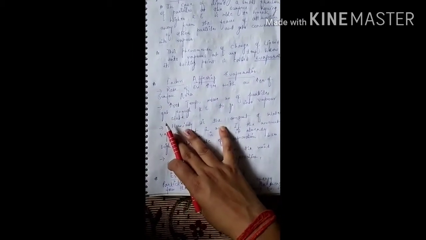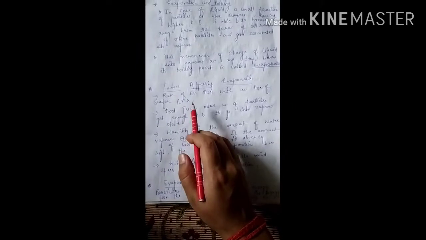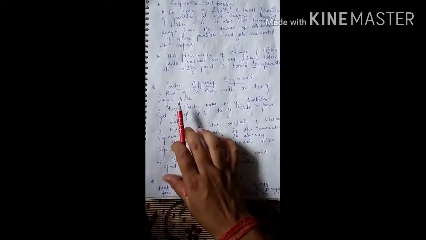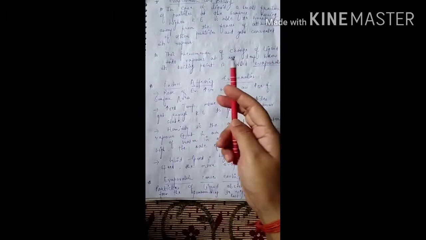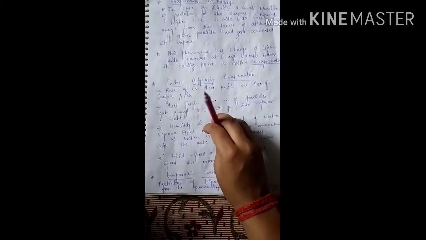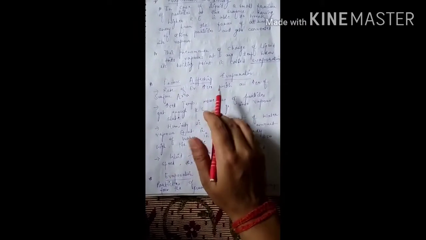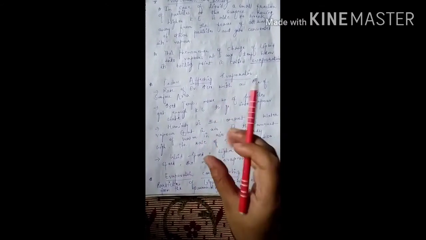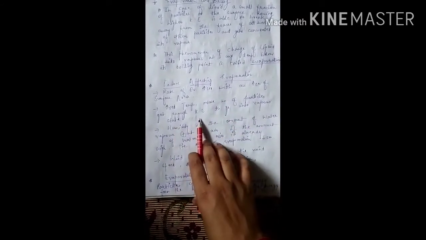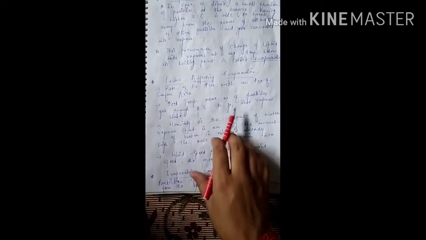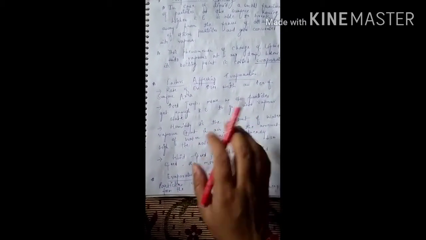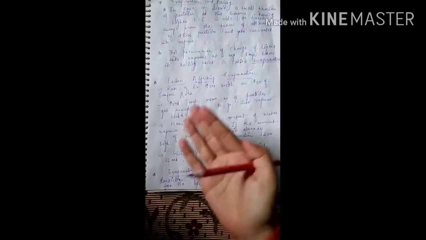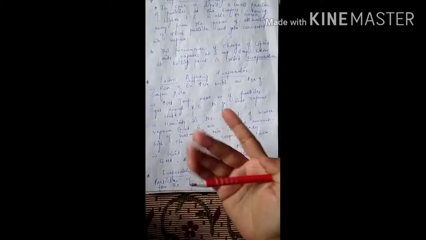Now, factors affecting evaporation. The rate of evaporation increases with an increase of surface area. If we increase the surface area, the evaporation rate also increases. With increased temperature, more particles get enough kinetic energy to go into the vapor state. Next, humidity. These are the factors: surface area, kinetic energy, and temperature.